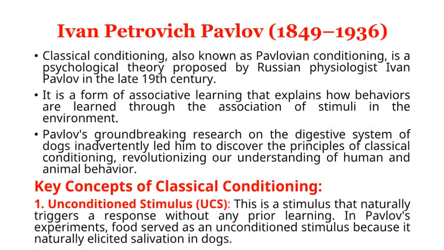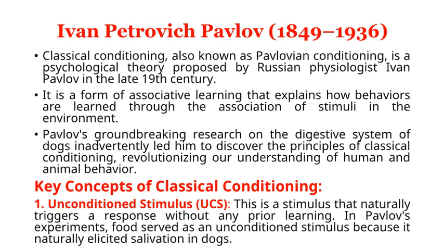Classical conditioning, also known as Pavlovian conditioning, is a psychological theory proposed by Russian physiologist Ivan Pavlov in the late 19th century. It is a form of associative learning that explains how behaviors are learned through the association of stimuli in the environment. Pavlov's groundbreaking research on the digestive system of dogs inadvertently led him to discover the principles of classical conditioning, revolutionizing our understanding of human and animal behavior.